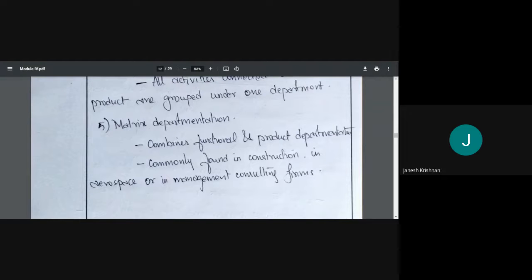Design completed, they will transfer it to construction. Sometimes they will be designing for a dam, sometimes for buildings, and sometimes for the stadium.